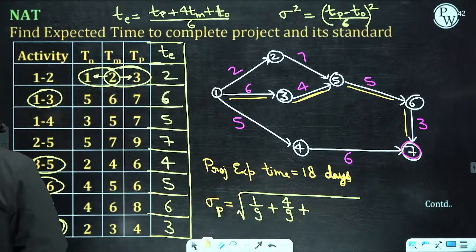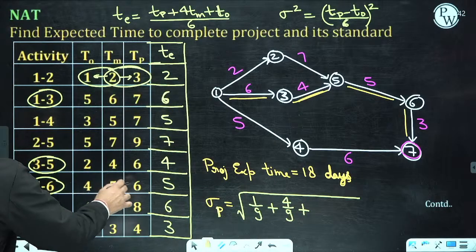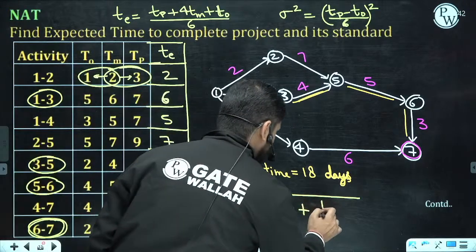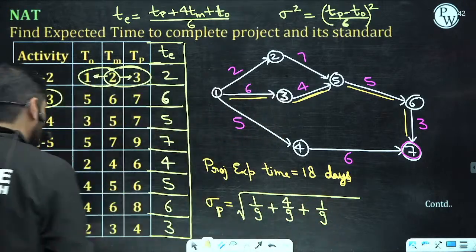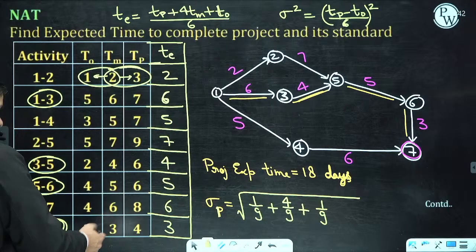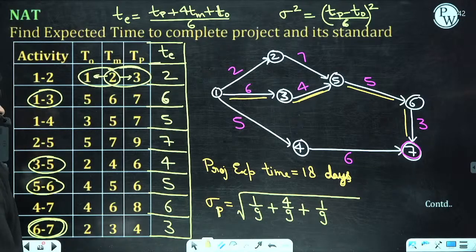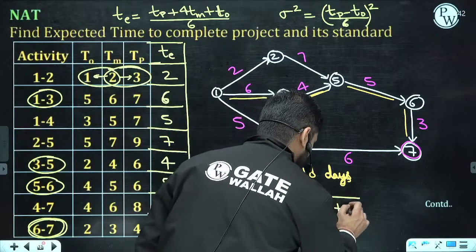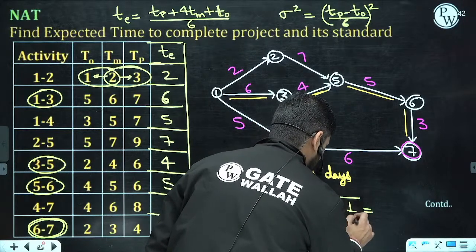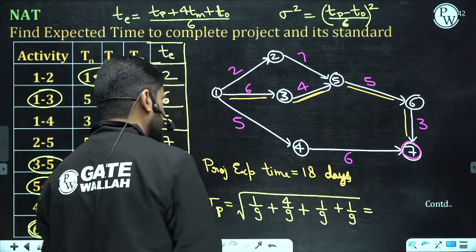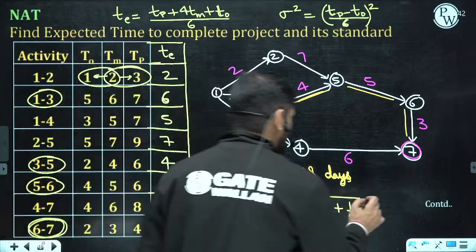Plus 1 by 9. Only for the critical activities we are going to discuss, and this is again 1 by 9, again 1 by 9. So what we are getting is the root of 7 by 9.